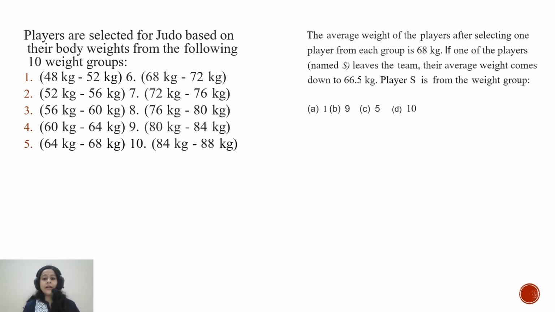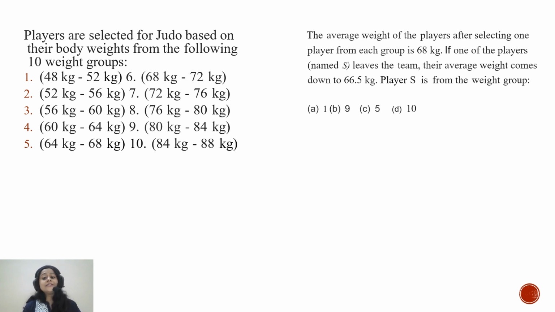Obviously, if you remove one player from the group, there will be 9 players, right? And the average weight of 9 players comes down to 66.5 kg. So the question is, player S is from which weight group? Four options are given. So let us see how we can solve it.